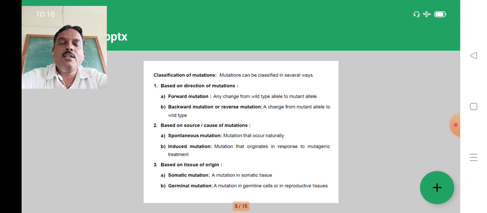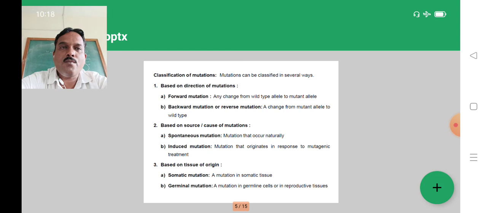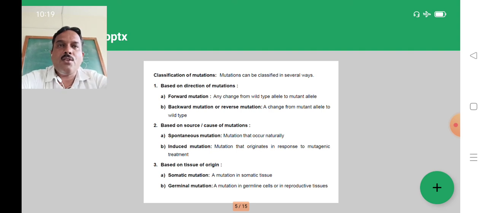Then on the basis of the source or cause of mutations, there is spontaneous mutation, which is the natural occurrence of mutations when an individual or organism faces different adverse environmental conditions. Then induced mutation: alkylating agents and different rays are used for the artificial induction of mutation. So spontaneous or induced is an important classification.